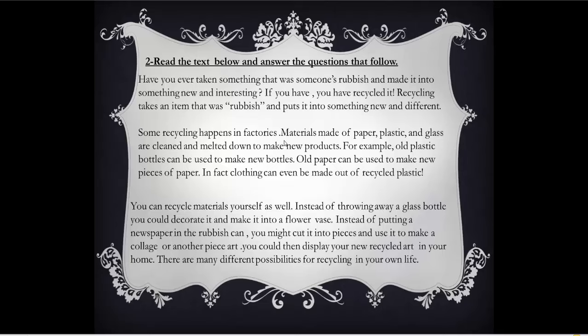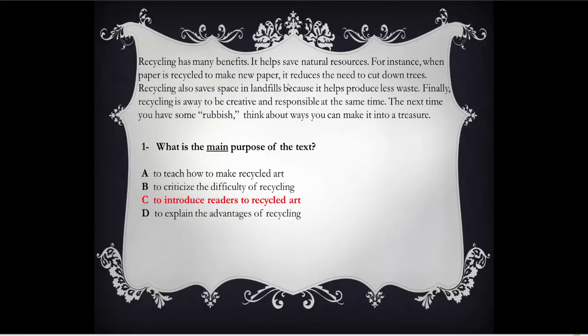Here are the types of materials that could be recycled. Here is, for example, about what to do with your objects or products. Here are the advantages or benefits of recycling. So the main purpose of the text is introducing readers to recycled art, giving readers an idea about recycling art.